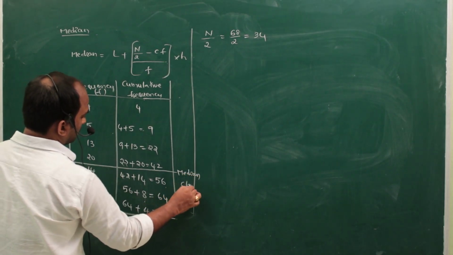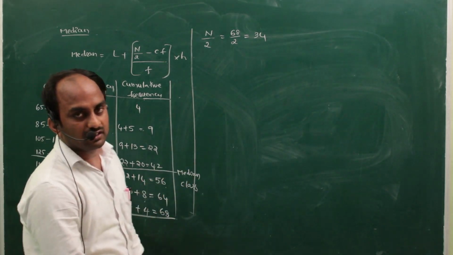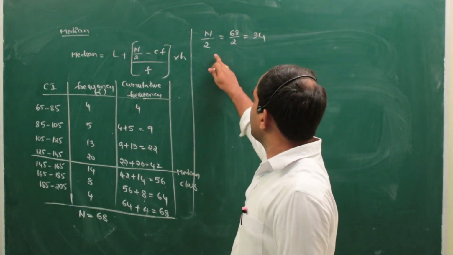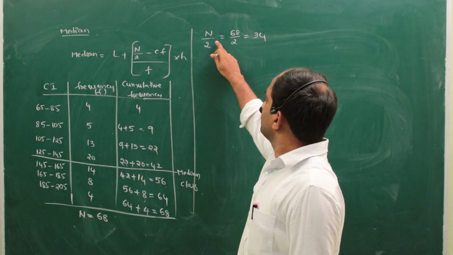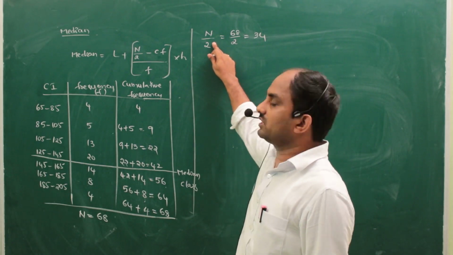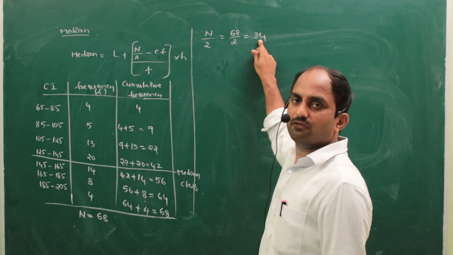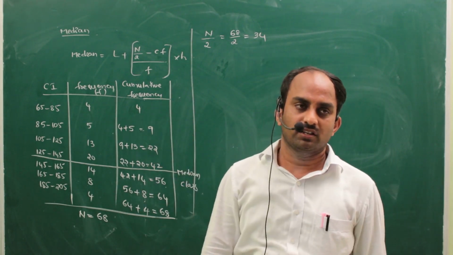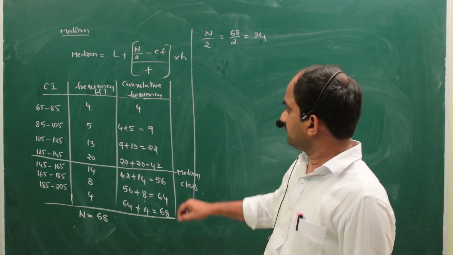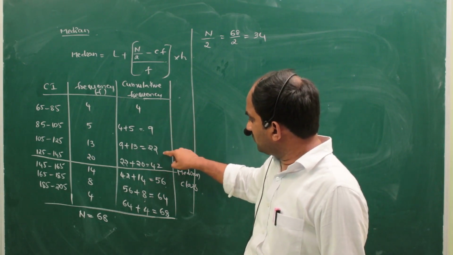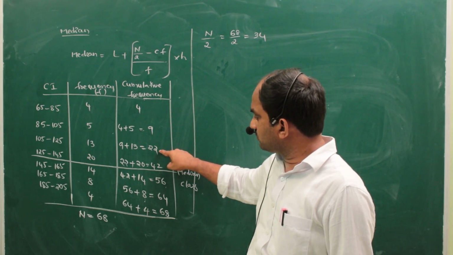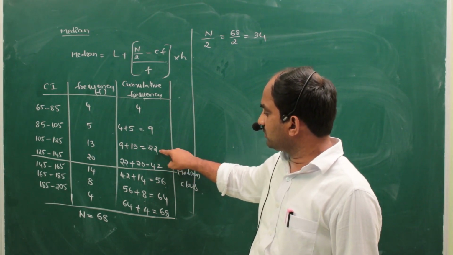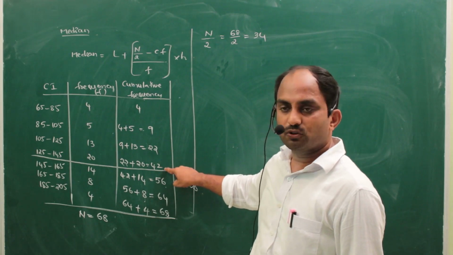It is very important: to find the median, first we have to identify the median class. How do you identify it? First find the value of n by 2, which is 34. Look for that 34 in the cumulative frequencies and see which class interval it belongs to. 34 is more than 22, and 20 more than 22 gives up to 42.